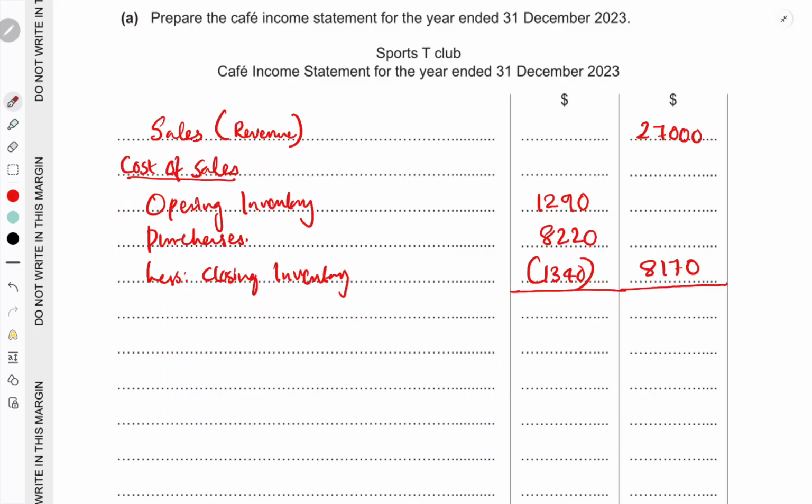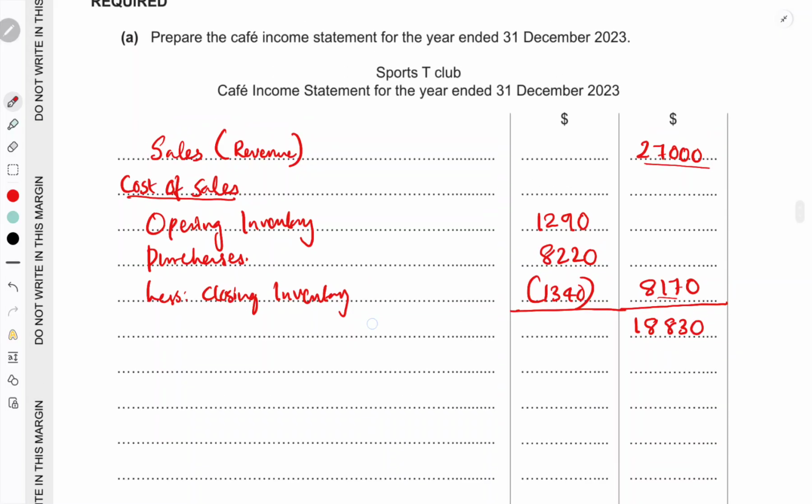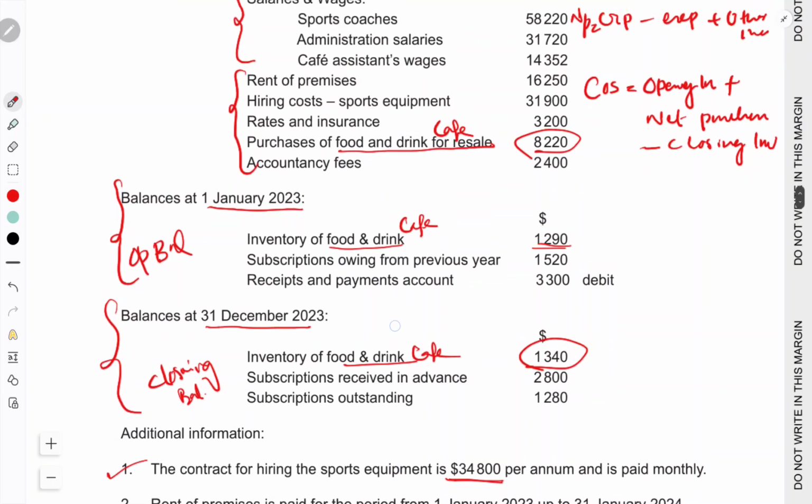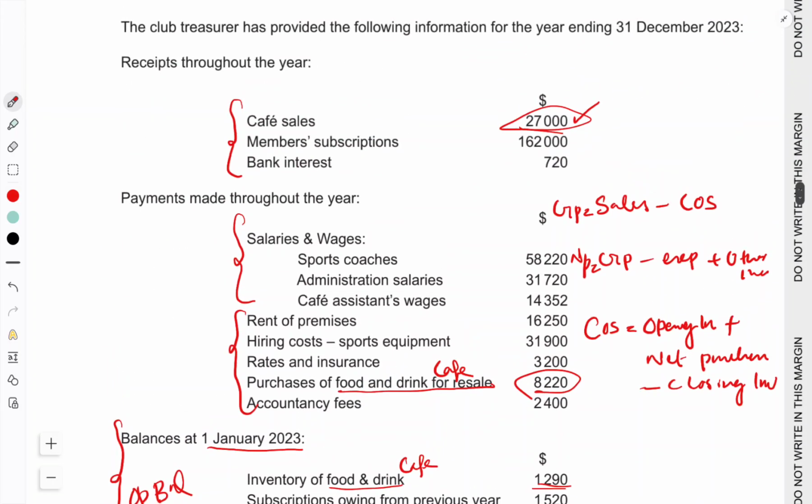Now we'll get gross profit. That will be revenue minus cost of sales. So the revenue is 27,000 and cost of sales is 8170. Revenue minus cost of sales will be your gross profit. So you'll get here 27,000 minus 8170, which is 18,830.